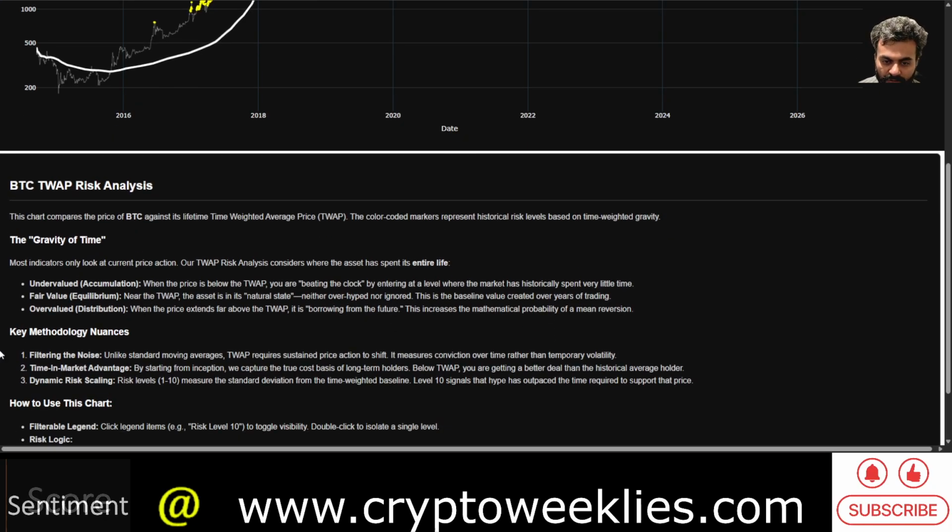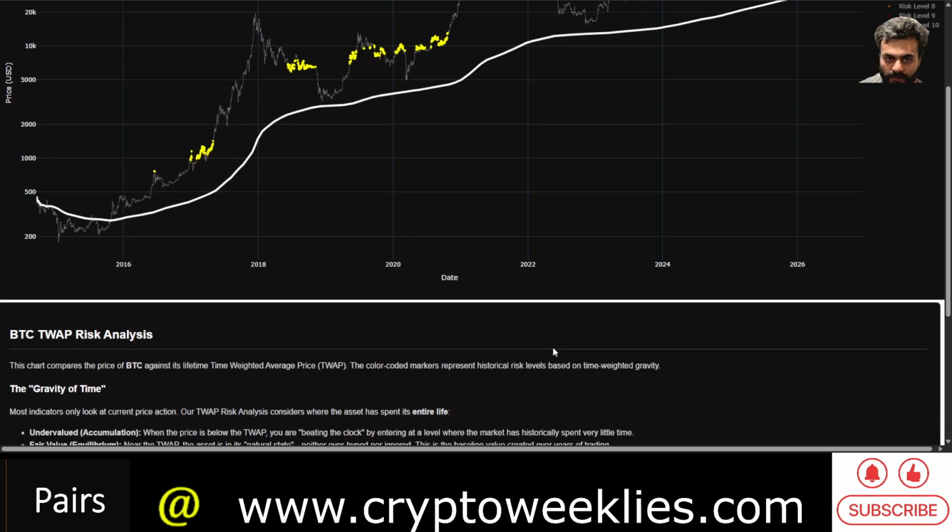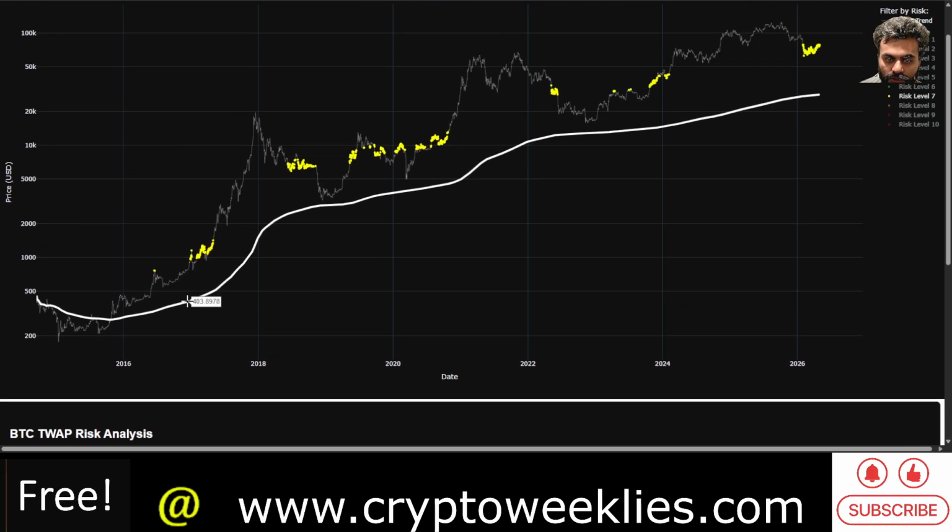This by far filters out the noise, unlike just the standard moving average. Time weighted average price requires a sustained and prolonged shift for it to get reflected in the time weighted average price. So for example, over here, the sustained and prolonged shift in this 2017 rally that started in late 2016 and continued all the way till early 2018 pulled the time weighted average price ahead like a magnet, and then the time weighted average price kind of stabilized.